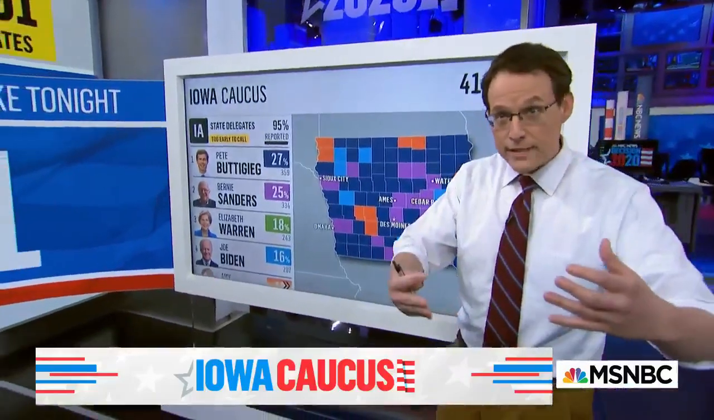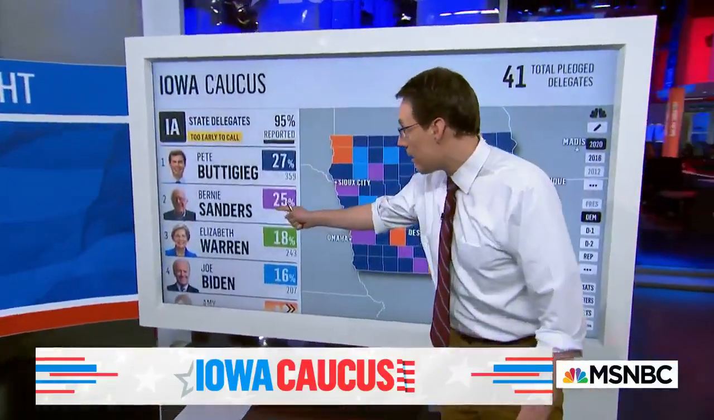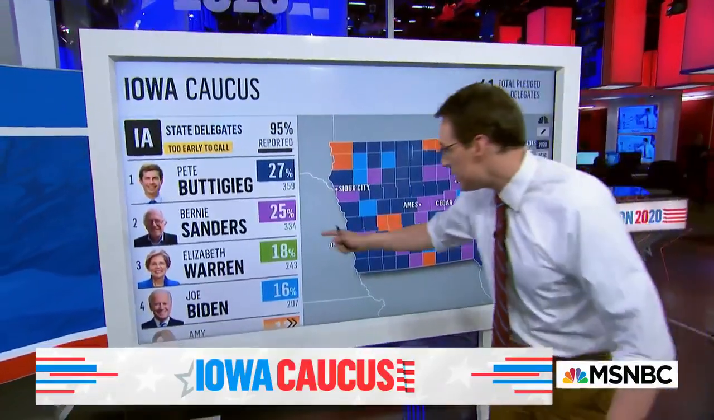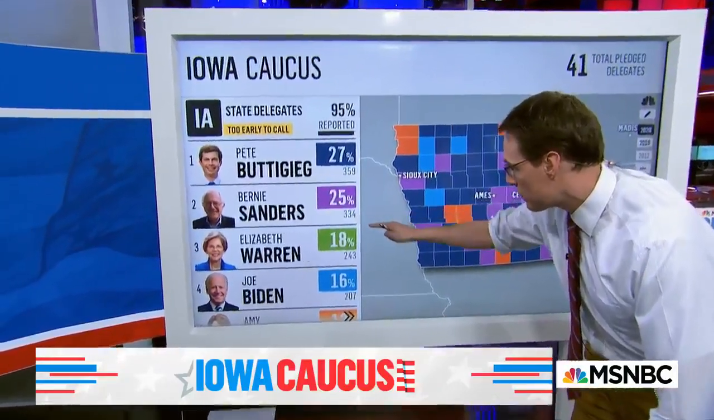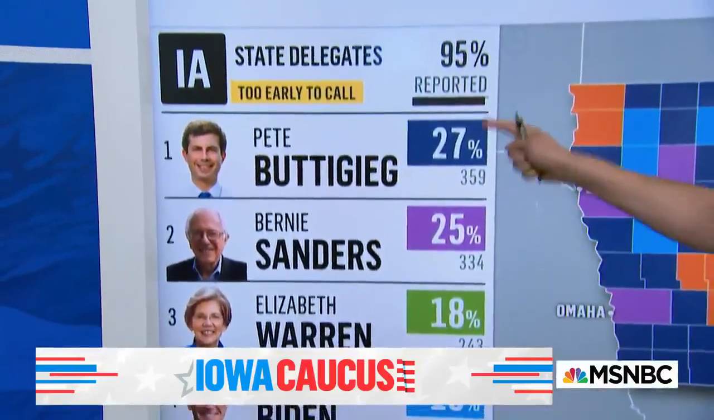There are 3 different categories. They were all just released at once. What you're seeing on your screen right now is the state delegate equivalent category. The numbers you see underneath: 359 for Buttigieg, 334 for Sanders, 243 for Elizabeth Warren. These are state delegate equivalents.